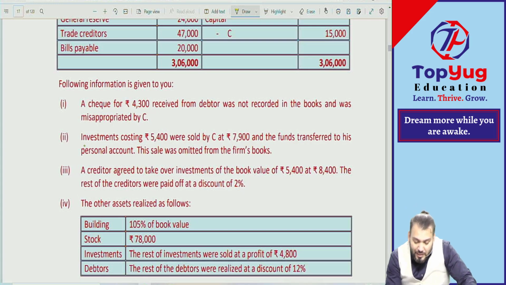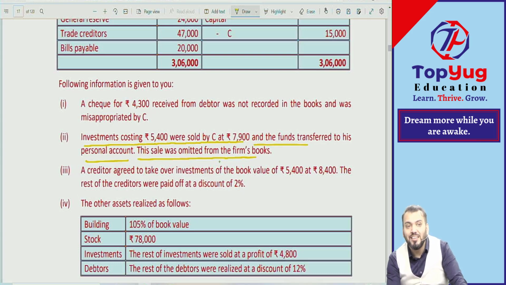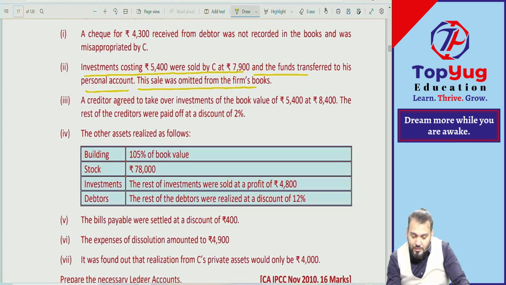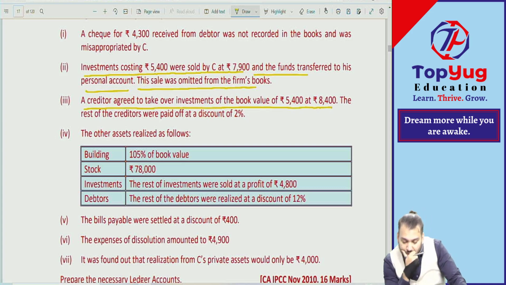Investment costing rupees 5,400 was sold by C at rupees 7,900, and the fund was transferred to his personal account; the sale was omitted from the books. So investment was taken over by C at 7,900.